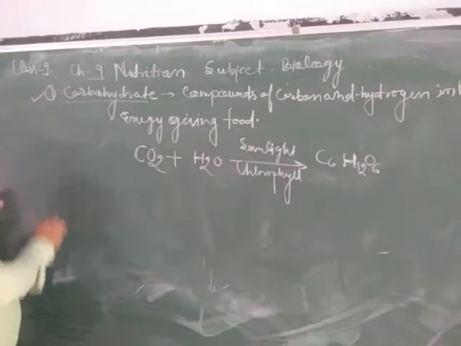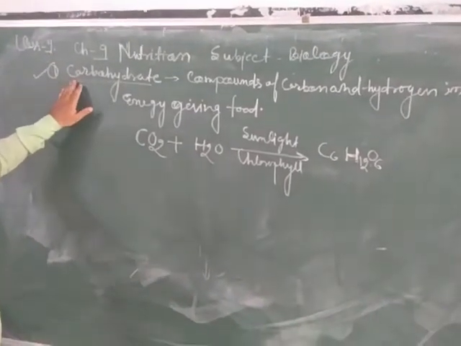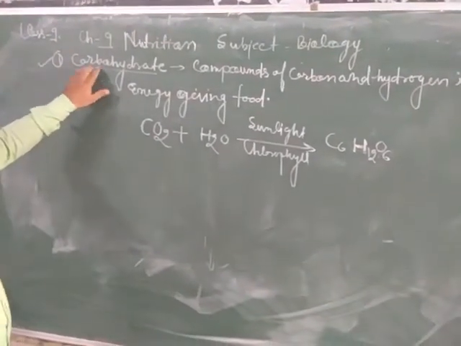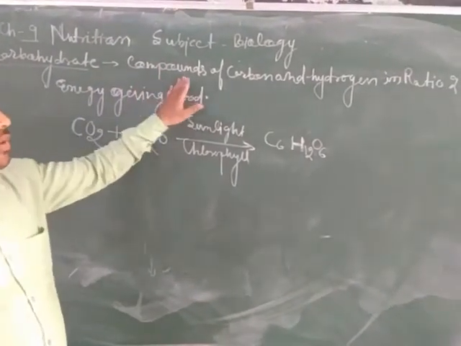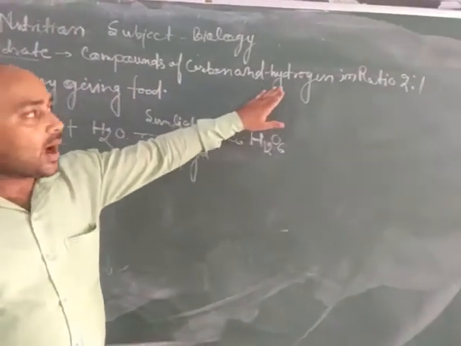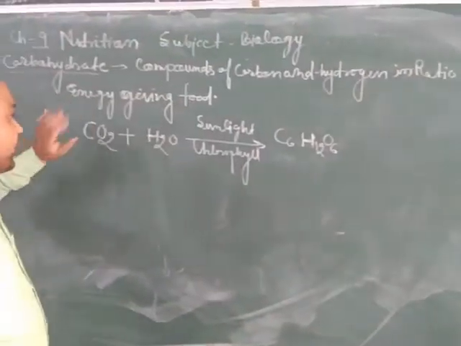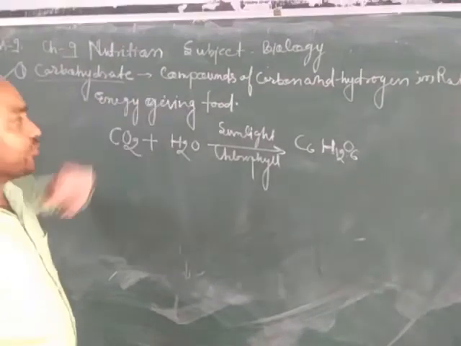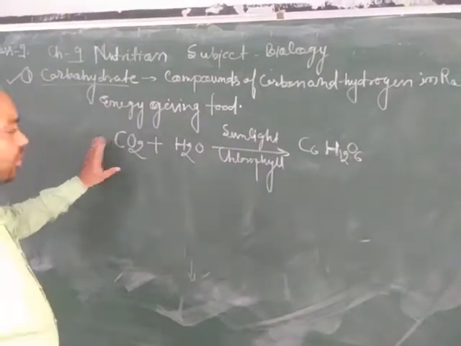Dear students, now we are going to discuss each type of essential nutrient for our body. First type of essential nutrient is carbohydrate. Carbohydrate is a compound of carbon, hydrogen and oxygen with hydrogen and oxygen in the ratio 2:1. It is also called energy giving food, as different body activities are performed through it.